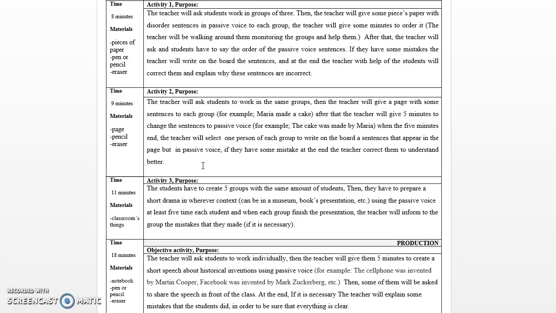They have to change the active to the passive voice. For example, the active is Maria made a cake, and the passive, the cake was made by Maria. They have to do it. When the 5 minutes end, the teacher will select one person from each group to write on the board the sentences that appear on the page, but in passive voice. If they have some mistakes, at the end, the teacher will correct them to understand the topic better.